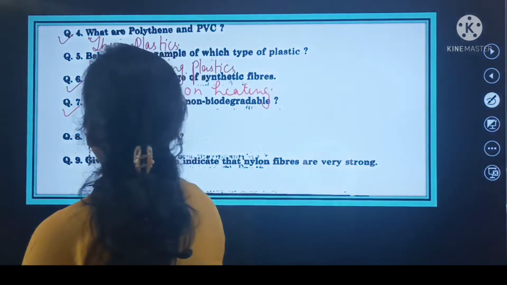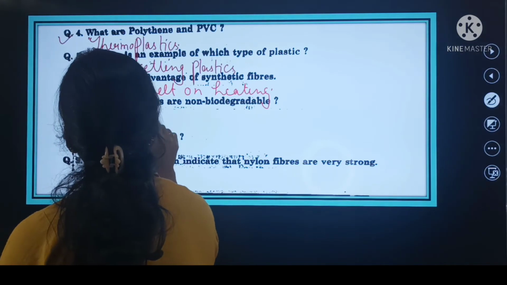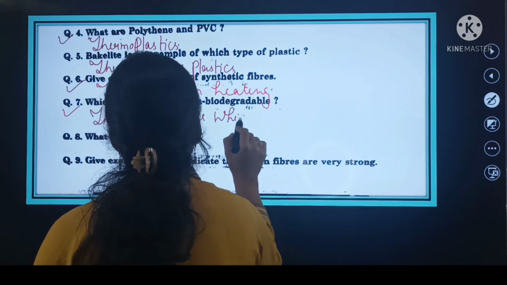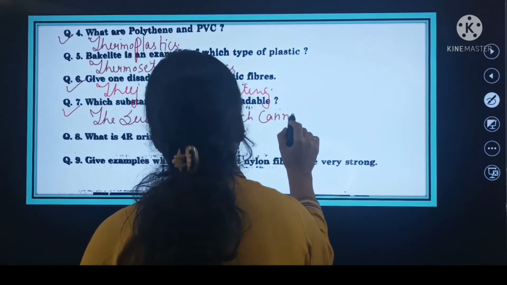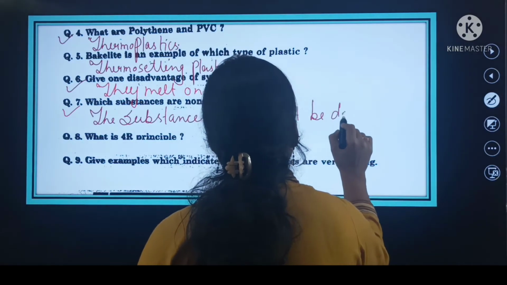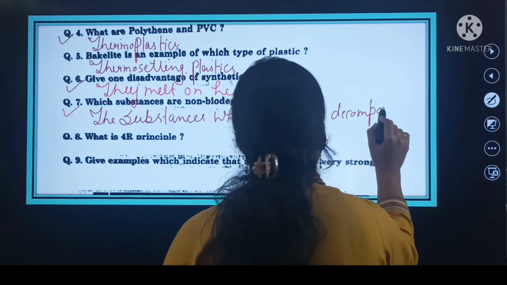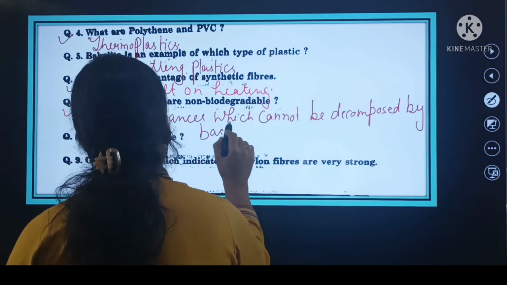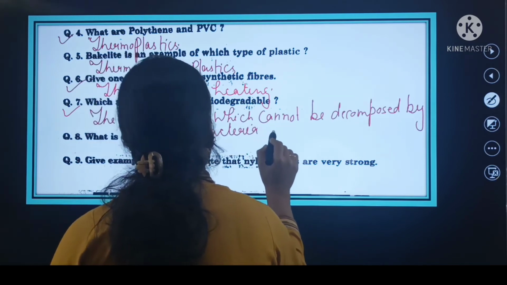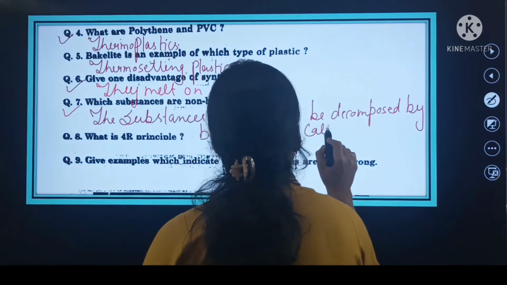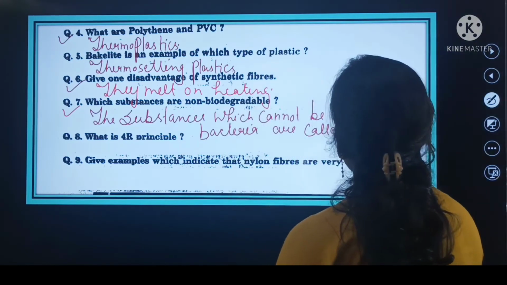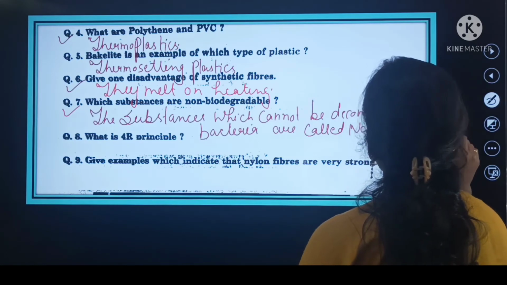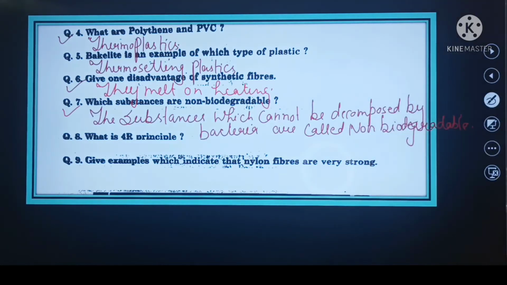The substances which cannot be decomposed by bacteria are called non-biodegradable.